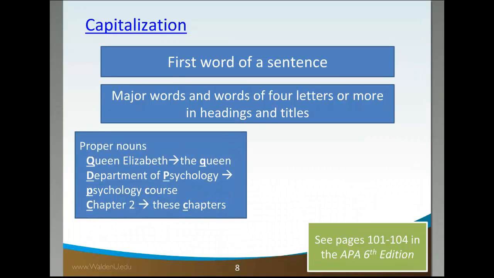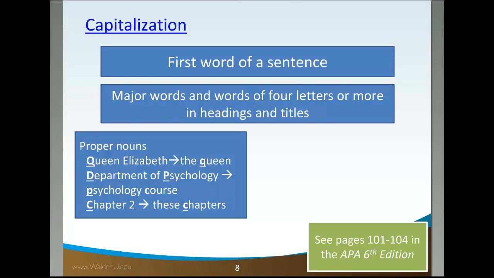Also, proper nouns are capitalized. So if it's somebody's name or it's the specific name of a place or a thing or an organization, that will be capitalized. One thing you might see in your reading is capitalization for emphasis, and I want to make sure that it's clear that that is not part of APA style.